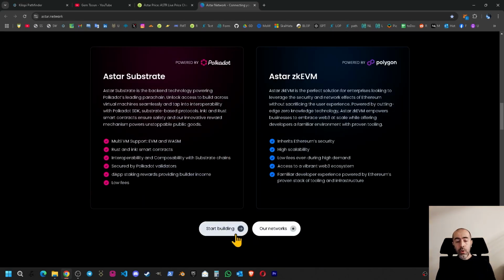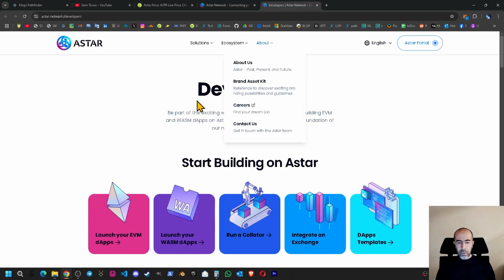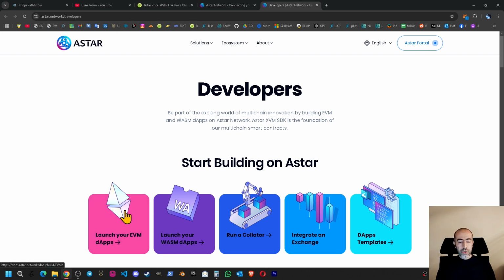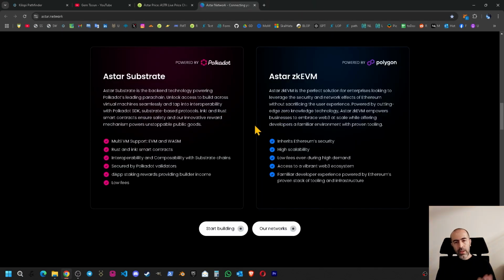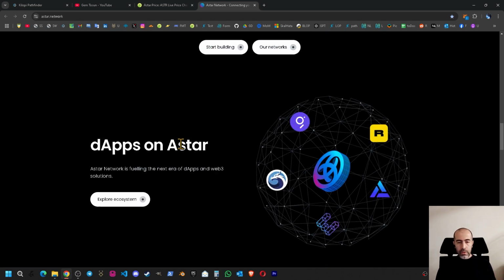When we go down a little bit more, we can see the left side, Polkadot Parachain Substrate, and on the right side, ZK EVM, Polygon infrastructure, but this will change as we try to understand. When we click Start Building, we can see the page for developers. Launch your EVM dApps, launch your WASM dApps, run a collator, integrate an exchange, which is not running currently, and dApp templates. If you want to go from the templates, you can click that link and you can see the templates. And our networks, which is already reviewed by us.